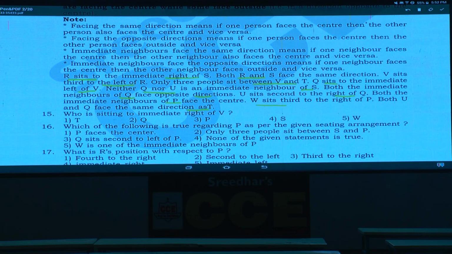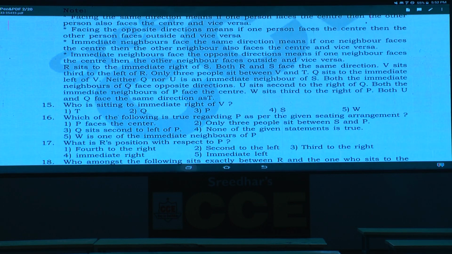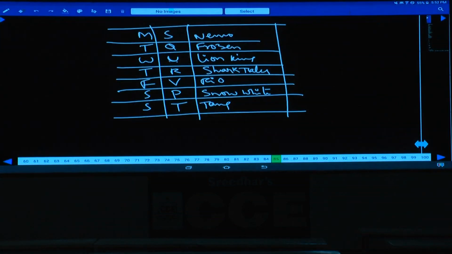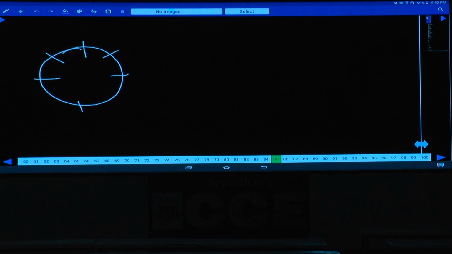Now if you observe the entire information, there is no information about any person facing the center or away from the center. As there is no information about this, we are supposed to take 2 possibilities, isn't it? Assuming one person is inward and one person is outward. Now, 8 persons: 1, 2, 3, 4, 5, 6, 7, 8.